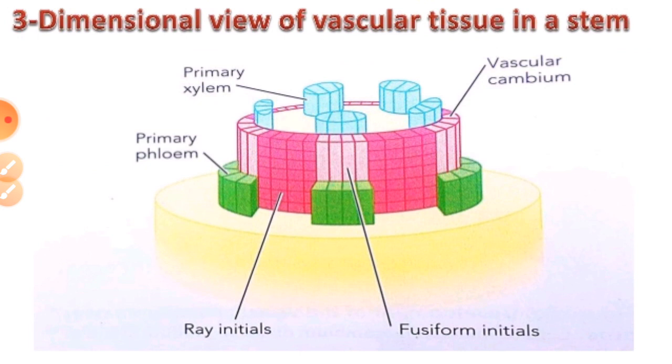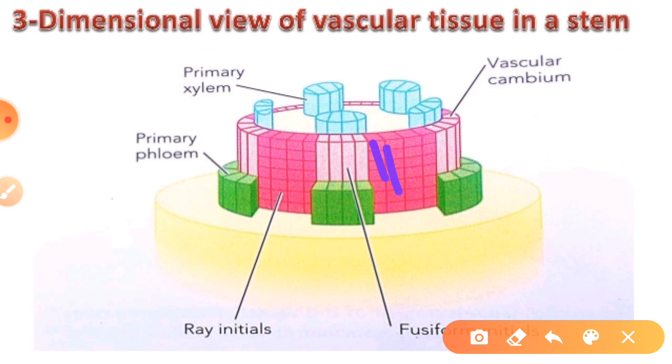You can see this with the help of this diagram. Here you can see the fusiform initials, and generally they develop like this. On the other hand, the primary xylem and primary phloem develop with the help of the initial rays. These are the initial rays, and the fusiform cells are over here, where this is the xylem and this is the phloem. They start to develop, and these are the ray part.